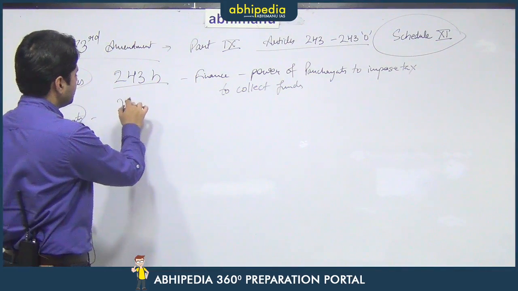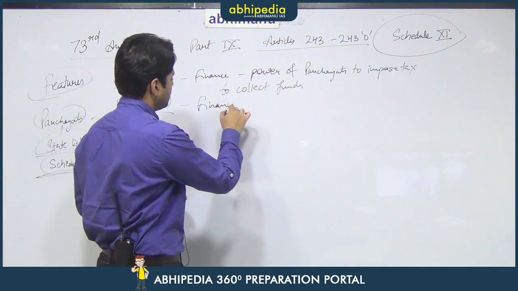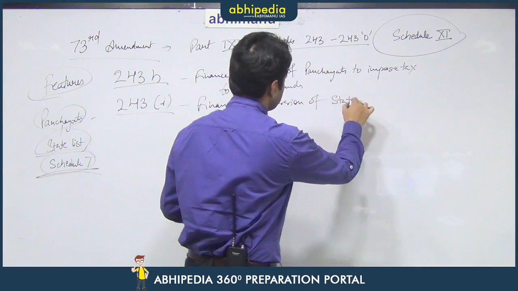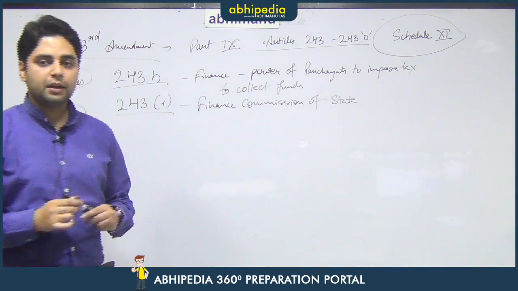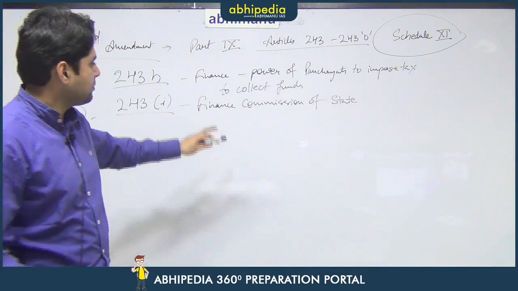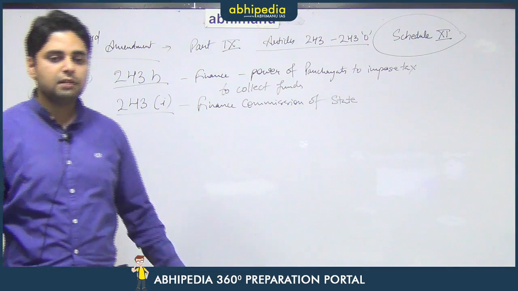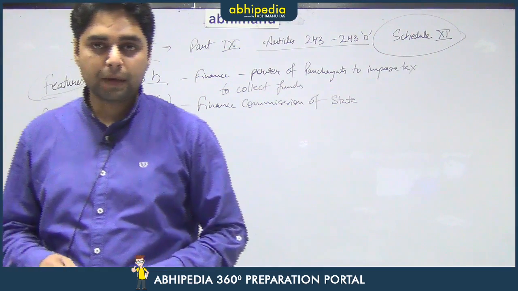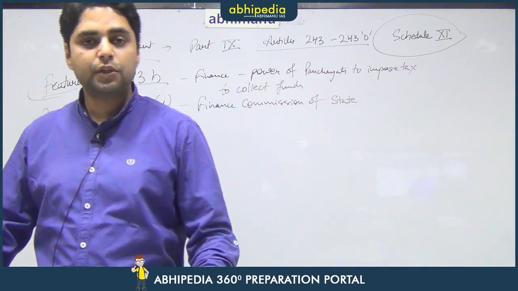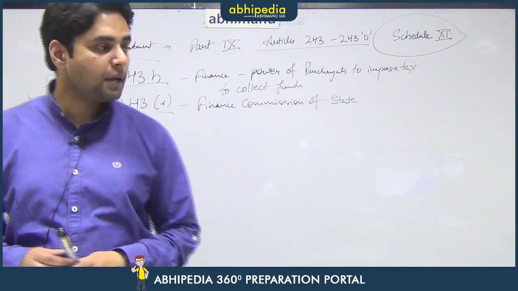Article 243I talks about the Finance Commission of State. Just like there is a Finance Commission of India that recommends the distribution of revenue between center and states, similarly there is a Finance Commission of every state which recommends the total amount to be granted to the panchayats and municipalities in that state. There is a particular sum out of the total collected funds of the state government which has to be mandatorily given to the panchayats and municipalities in the state, and that is recommended by the Finance Commission.